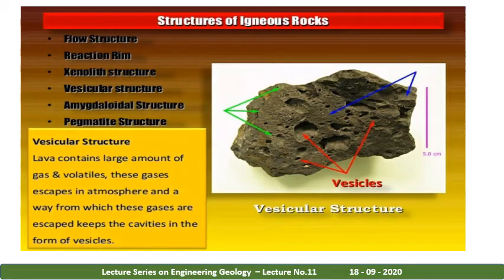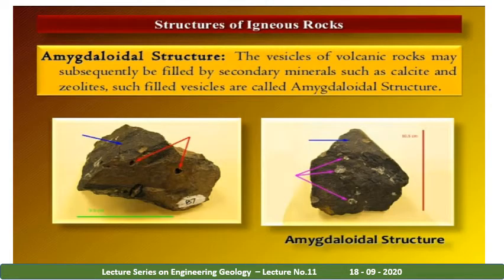Next texture is vesicular structure. Vesicular structures basically form when a large lava contains gases and volatiles. These gases escape into the atmosphere, and the places from which these gases escaped leave cavities in the form of vesicles. You can see in this particular diagram. These are called amygdales. These are called vesicles.